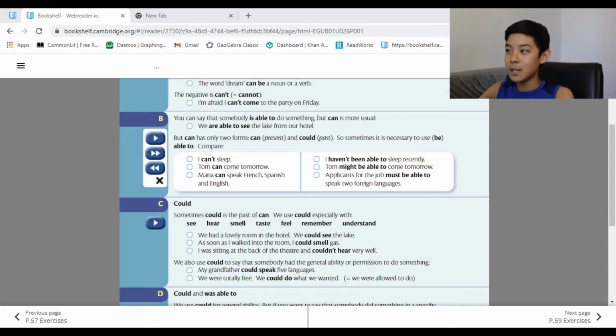This just shows that Maria can speak 3 languages, but you have to be able to speak 2 foreign languages to be able to get the job. So it's very different from saying Maria can speak 3 languages and for getting a job.